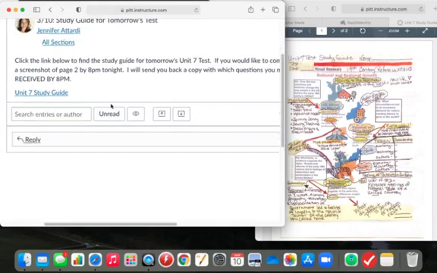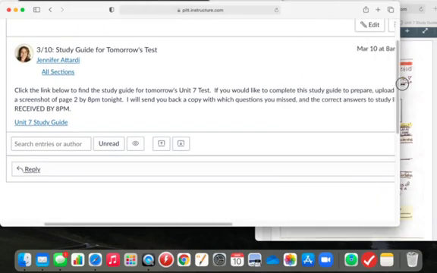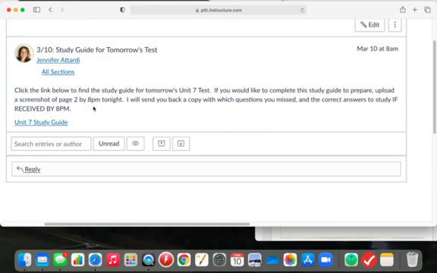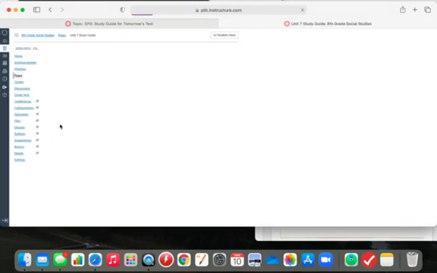If you look here, let me just make this a little bigger, you can use the link below to find the study guide for tomorrow's Unit 7 test. If you'd like to complete the study guide to prepare, upload a screenshot of page 2 by 8 p.m. tonight, and I will send you back a copy with which questions you missed and the correct answers, but it has to be received by me on Canvas by 8 p.m., not email, okay? The reason for that is I need time to respond and also to be done so that I can get some sleep. So you'll just click right here on Unit 7 Study Guide.